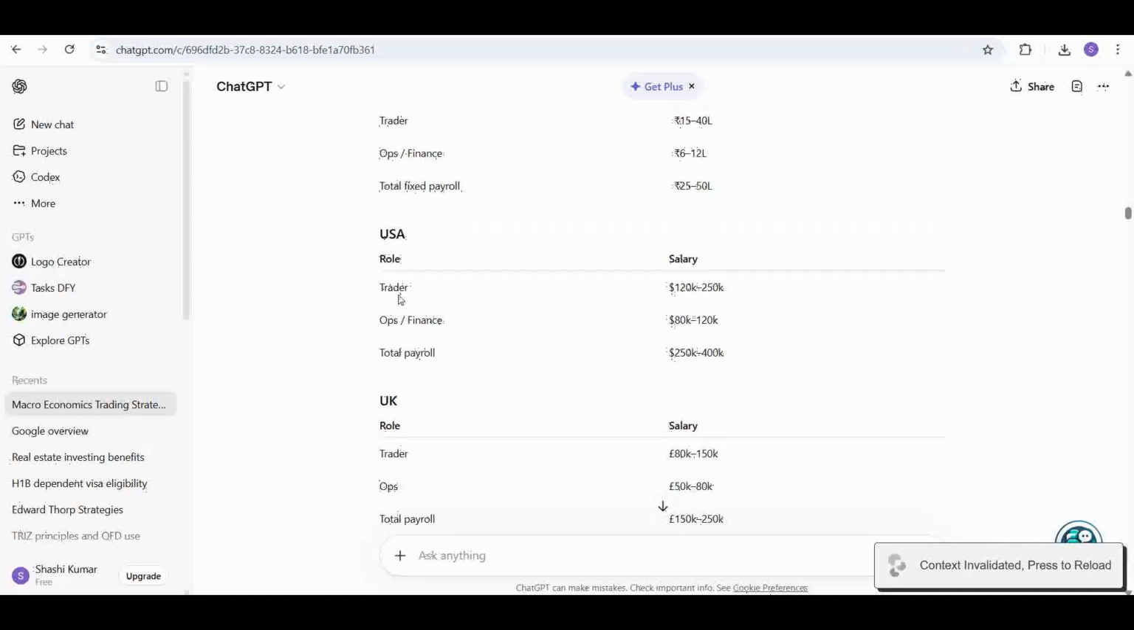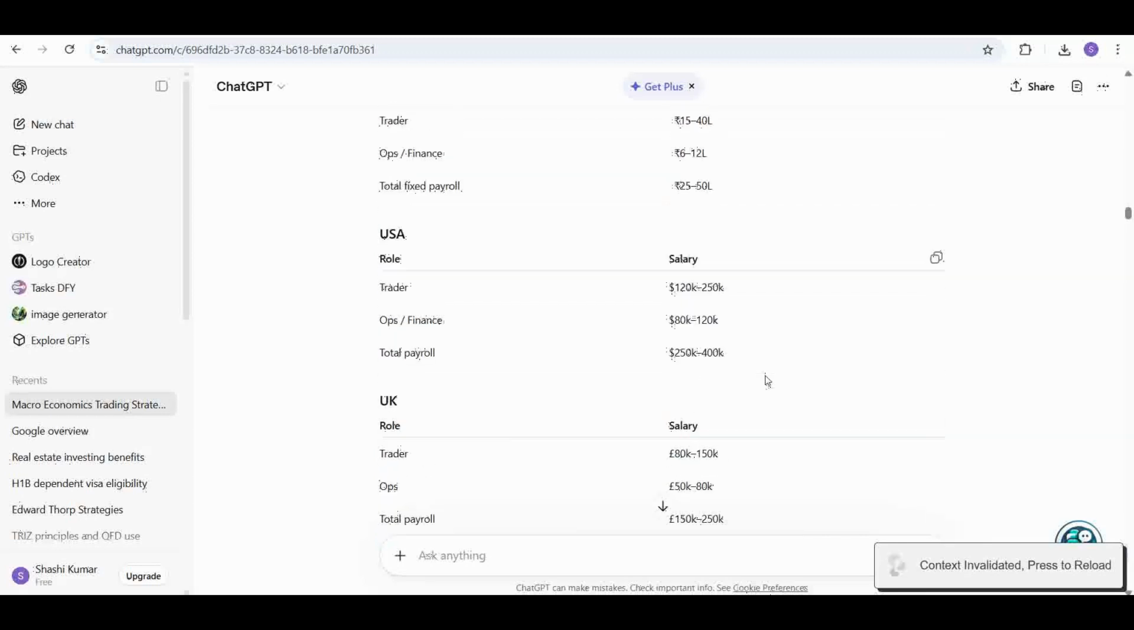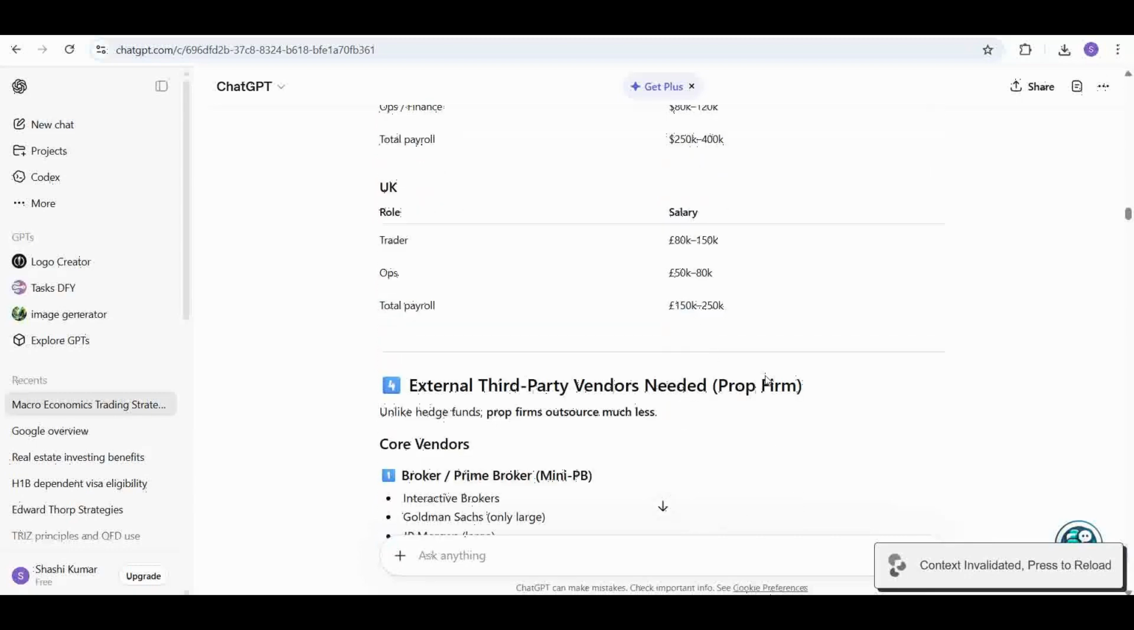In USA, the same trader will earn 120k to 250k. And ops finance guys will be from 80 to 120k, and the total payroll will be 250k to 400k in US. UK trader will earn 80k to 150k pounds. Ops will be 50k to 80k pounds. Total payroll will be 150k to 250k pounds. So that's the fixed cost we have.